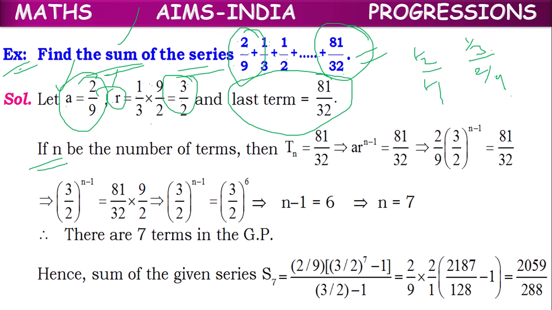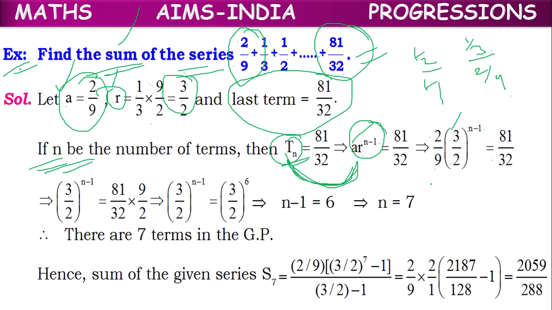Suppose let the number of terms be n. Then Tn, the last term, is 81 by 32. The formula for the nth term in a GP is a into r power n minus 1. So a into r power n minus 1 equals 81 by 32. In the place of a, we can keep 2 by 9, and in the place of r, we can keep 3 by 2, whole power n minus 1 equal to 81 by 32.